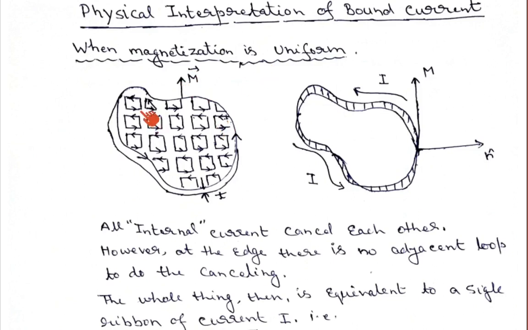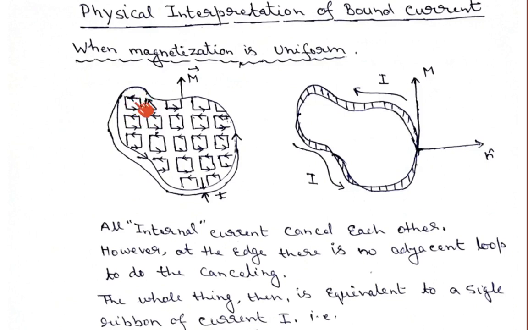Here I have plotted all the tiny currents flowing in the material. I have considered the shape of the dipole currents as rectangular, just for the sake of simplicity.